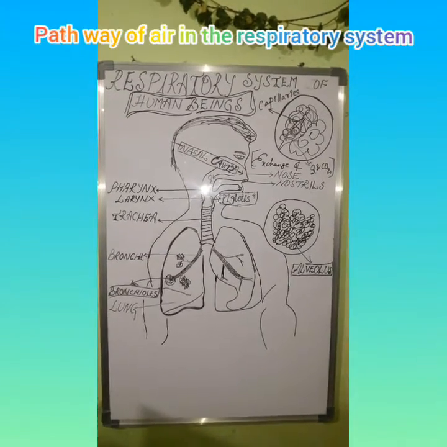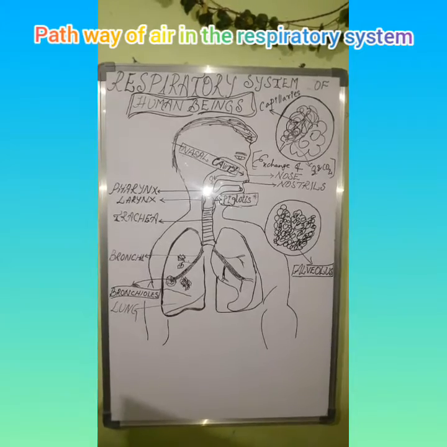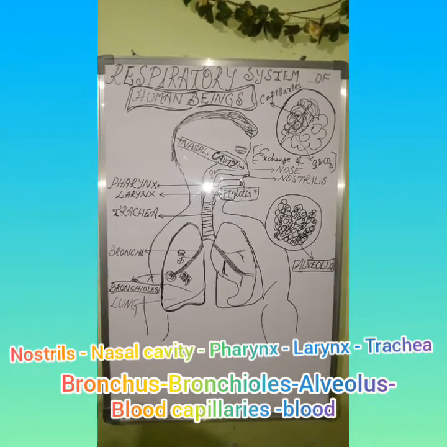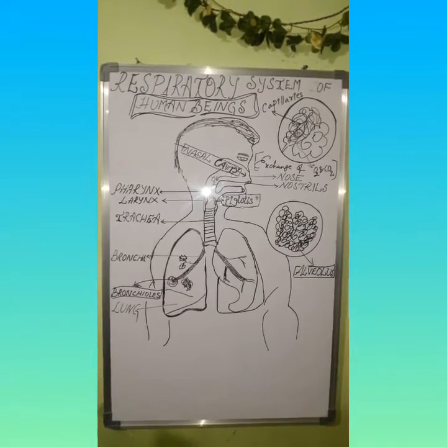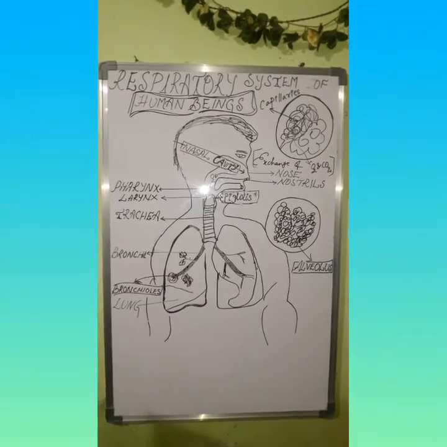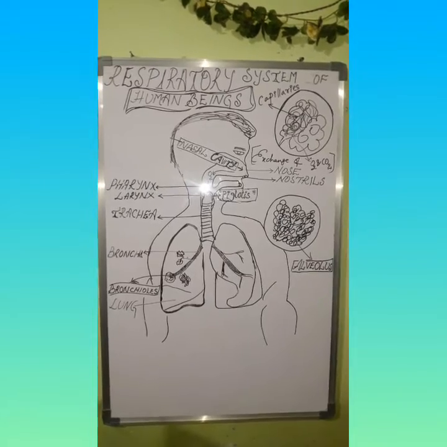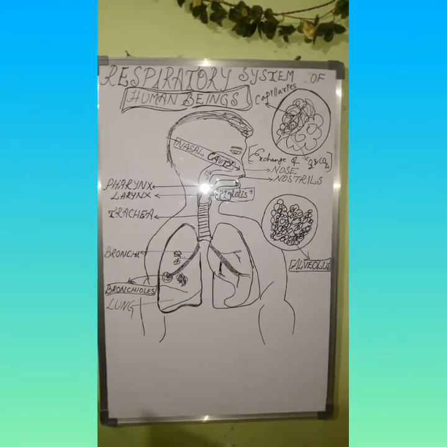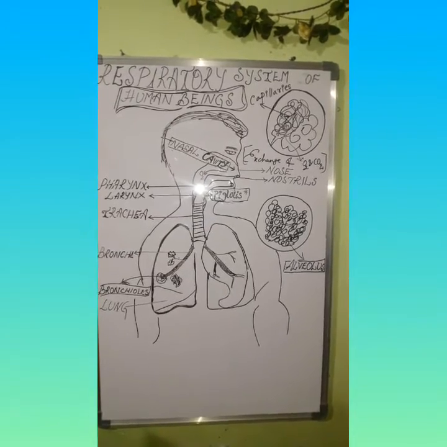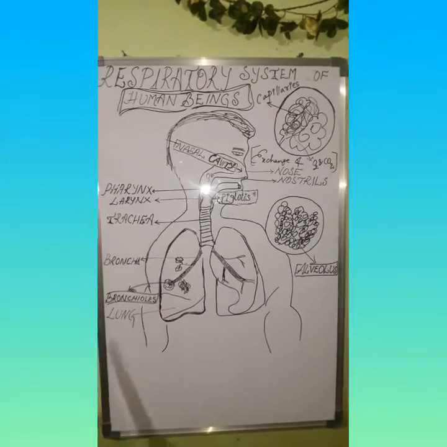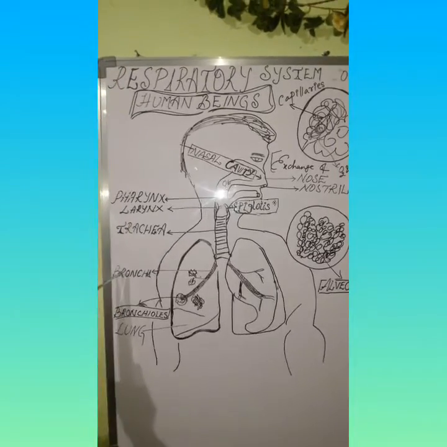The pathway is right from nose to nostrils to nasal cavity, pharynx, larynx, trachea, bronchus, bronchioles, alveolus and blood capillaries to blood. Now let us see the parts of the respiratory system.